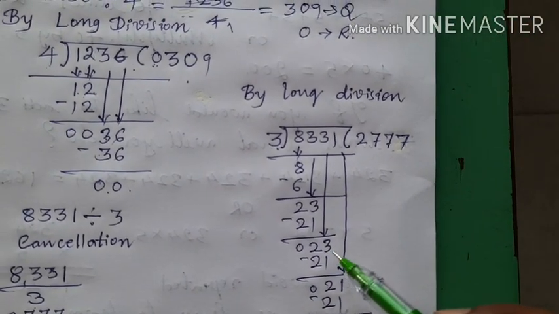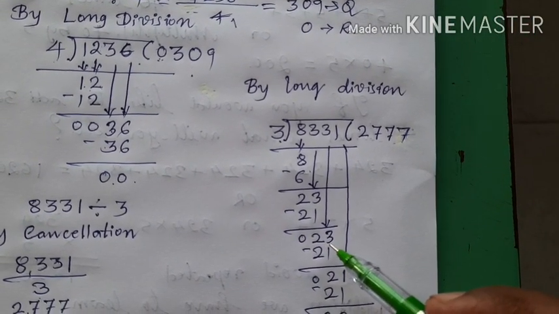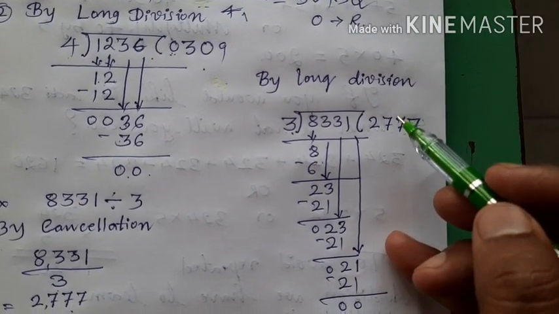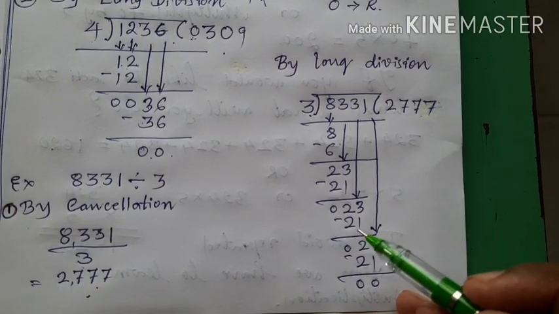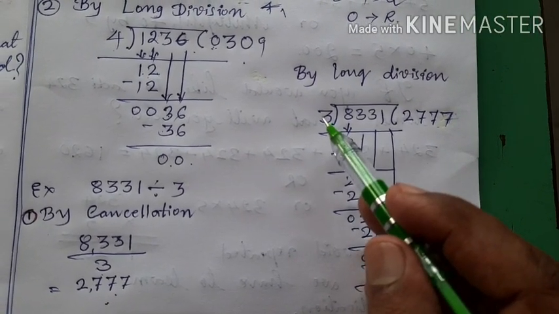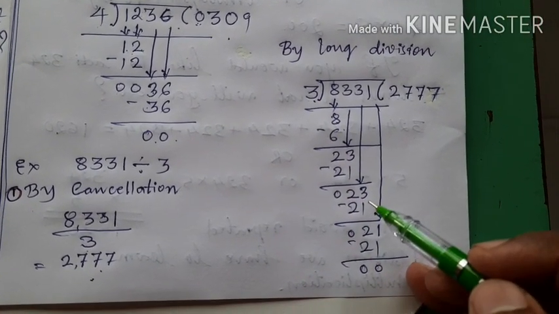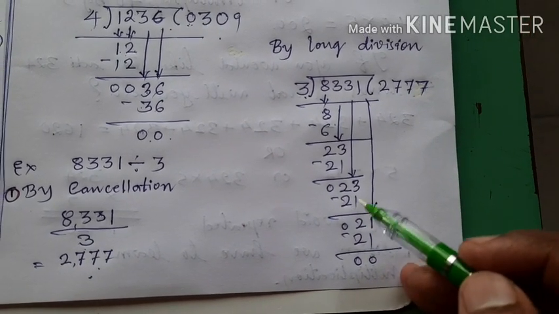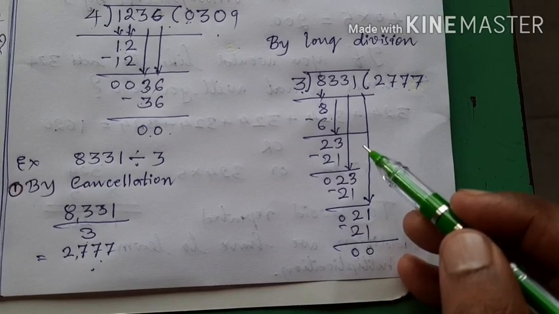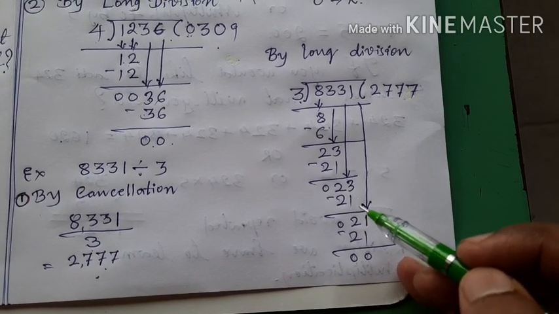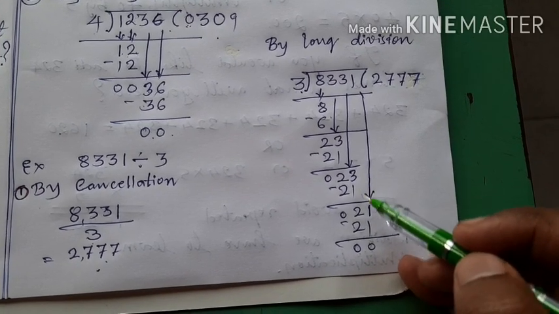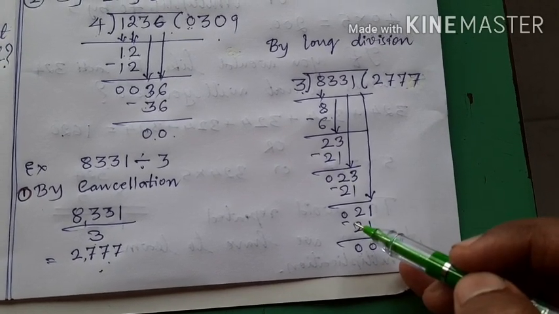Now it is 23. Okay. Is 23 bigger than 3 or smaller? It is bigger. Therefore we will not put 0 here. Right. We will search 23 in the table of 3. And you know that it is 3 sevens. 3 sevens are 21. Okay. 23 is in between 3 sevens and 3 eights. Therefore we take 3 sevens. 3 sevens are 21 and 3 minus 1 is 2. 2 minus 2 is 0.